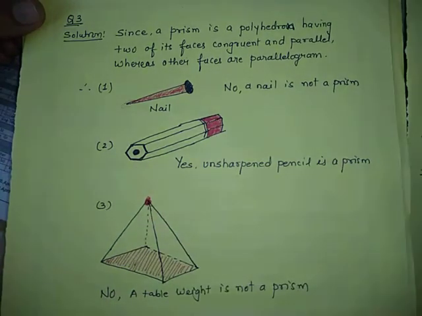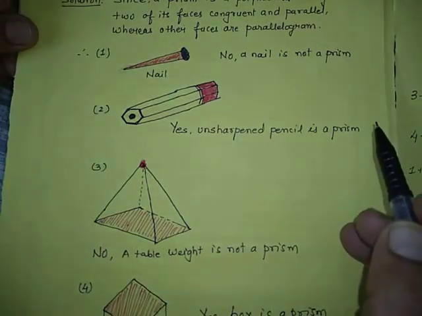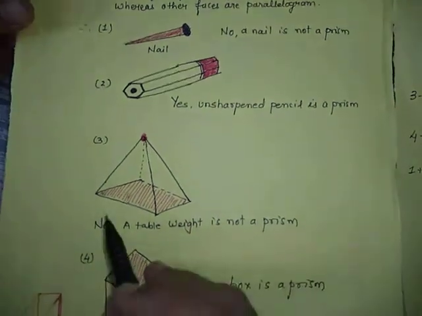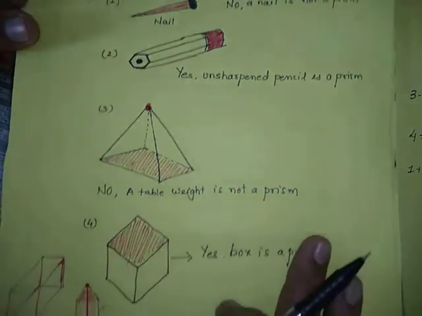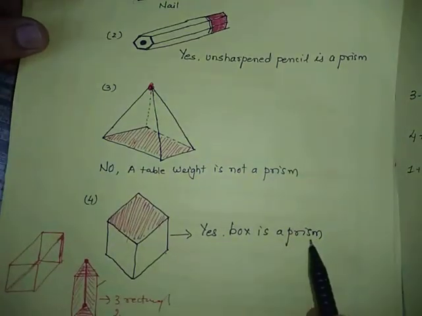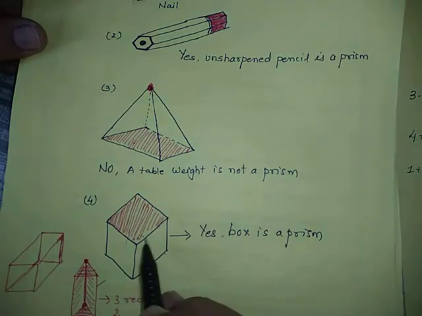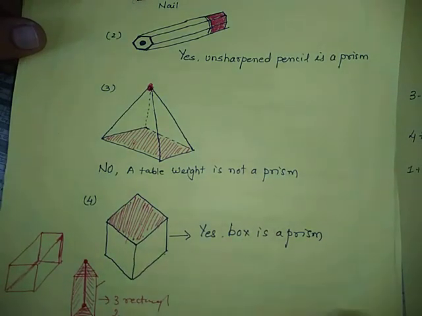So other faces are parallel, then it is a polyhedron and prism. This also I said it is meeting at one vertex, so it is not a prism. And yes, this book is a prism because it does not meet at one point and its opposite faces are congruent. Its opposite, which will be at the bottom, is congruent and other faces are also parallel to it.